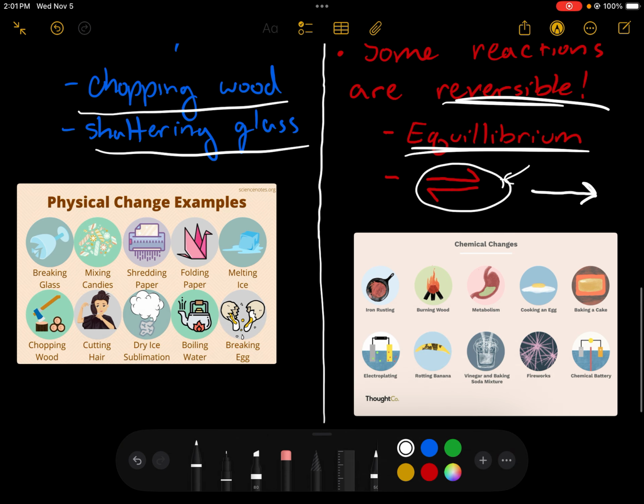And these diagrams just kind of represent a couple of examples of physical changes versus chemical changes for you.